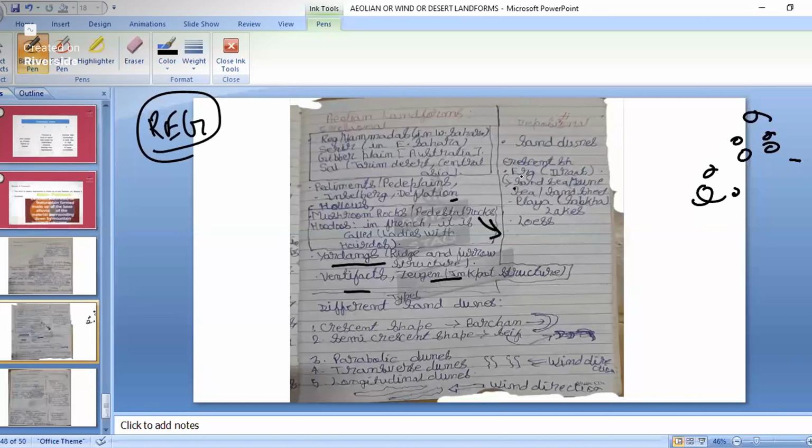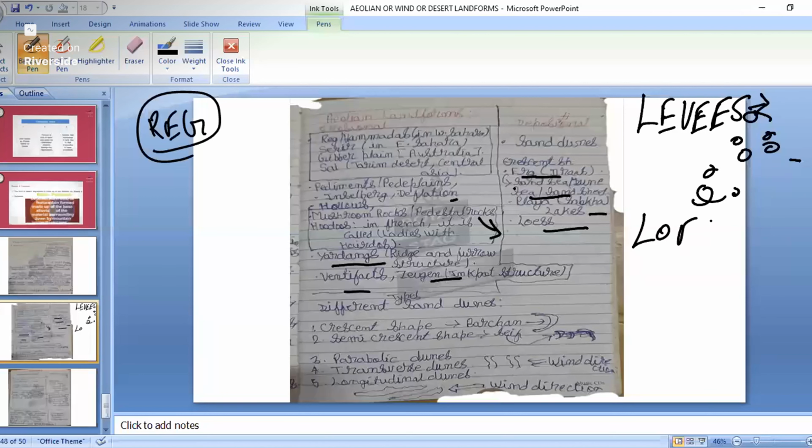Then we have the playa, known as playa lakes. Then we have the formation of loess. Don't get confused with the levees, a landform that happens in the fluvial part, and don't get confused with this loess. So these are the depositional landforms in the Aeolian part, the desert part.